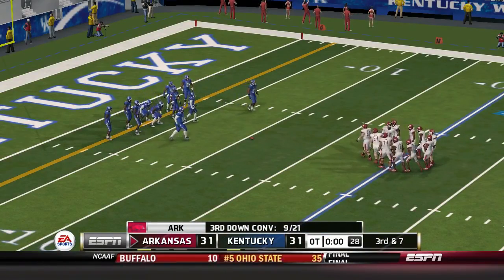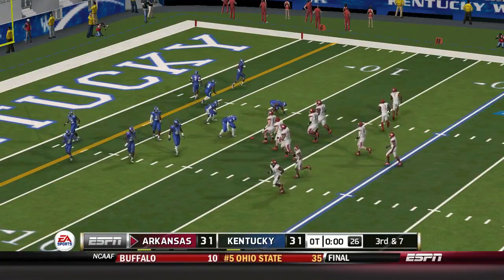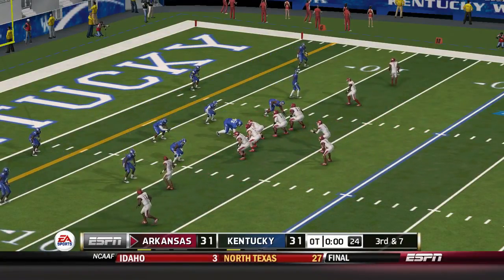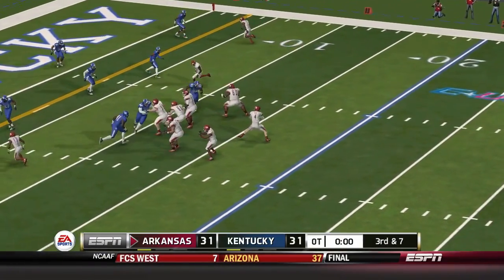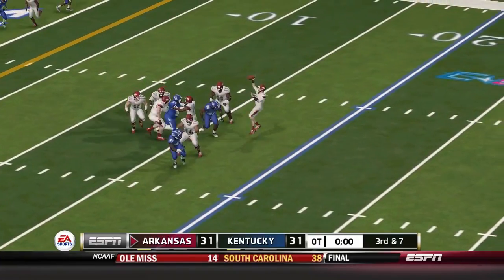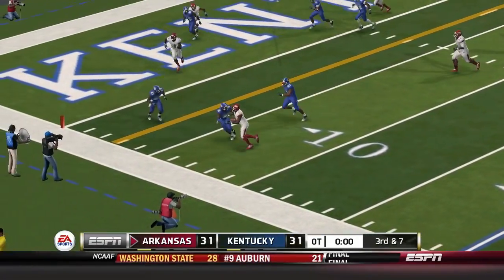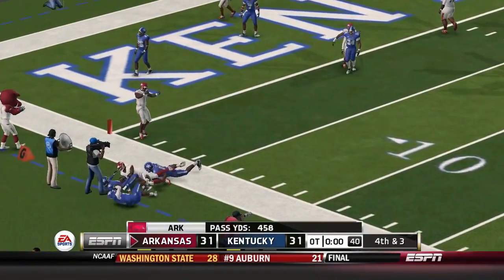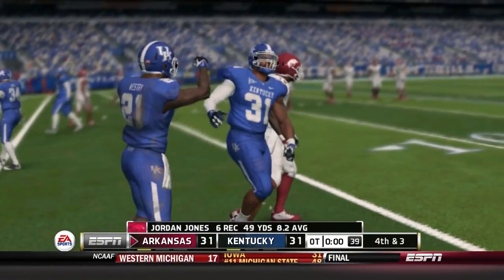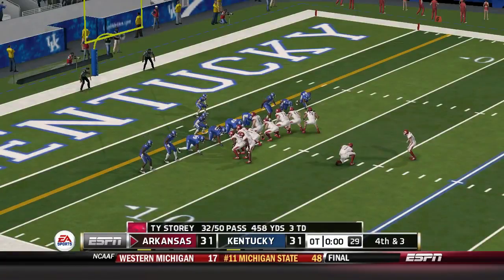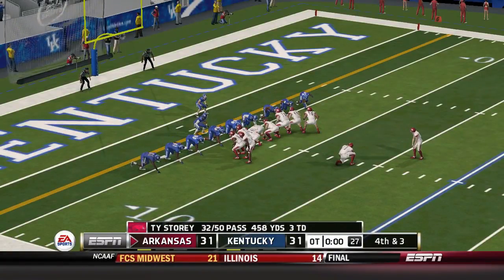Third down again. Caught with room to work. He's pushed out of bounds at the 6. Nice gain, but not enough for the first down. Yeah, that's a nice play there. They did everything right except get enough yards for the first down.